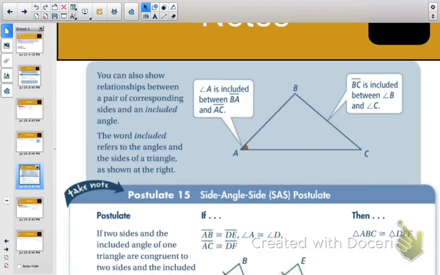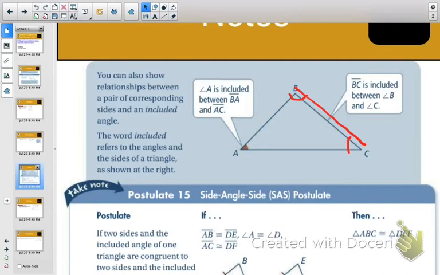Okay, so above it here it says you can also show relationships between a pair of corresponding sides and an included angle. So the word included here refers to the angle or the sides between two other things. So if you look at this side over here, BC, this side is included between the angles B and C. Okay, because BC is between those two angles.